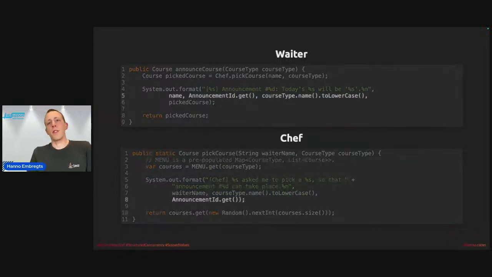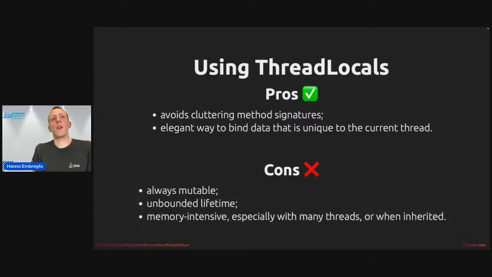So these lines of code are relevant here. Pros and cons of thread locals. Well, if you want to share such a variable that has to be unique to your current thread, then it avoids cluttering method signatures because it's not necessary to pass them to different methods. You can easily read the same value from both the waiter and the chef class in our example. And it's a very elegant way to bind data that is unique to the current thread.